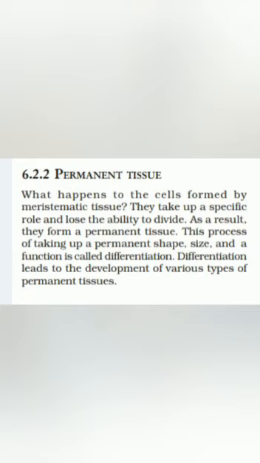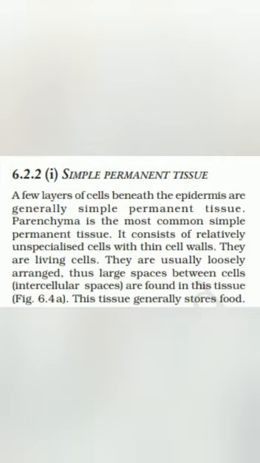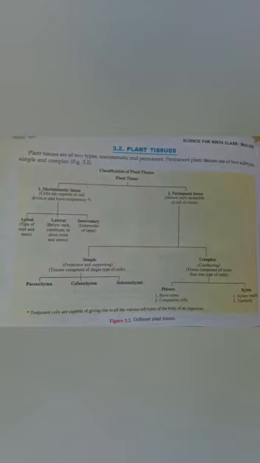So differentiation is the process by which meristematic tissue turns into permanent tissue. Permanent tissue can be divided into two types. In the flowchart we have seen that permanent tissues can be divided into simple permanent tissue and complex permanent tissue. Simple permanent tissues are called simple because they are made up of only one type of cells. That means all the cells of simple permanent tissues are similar in size and shape.